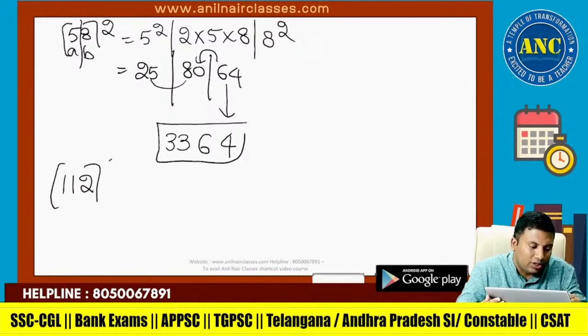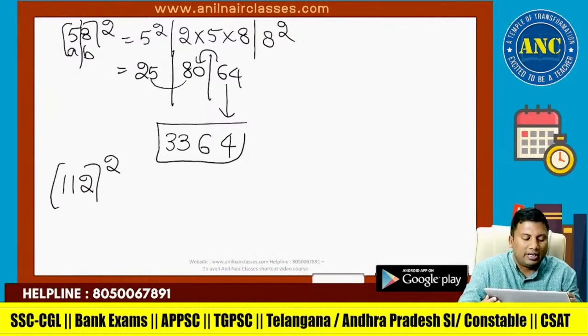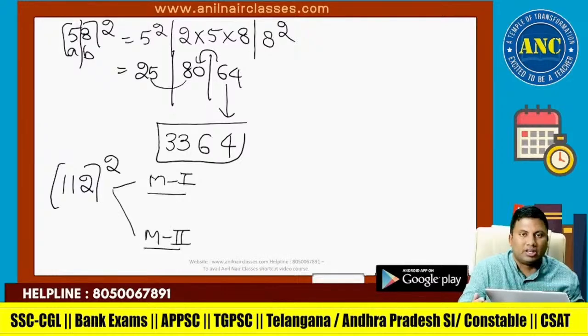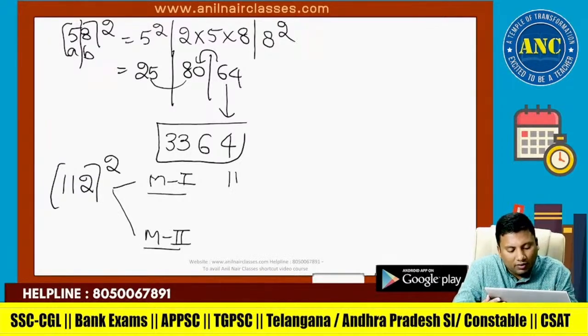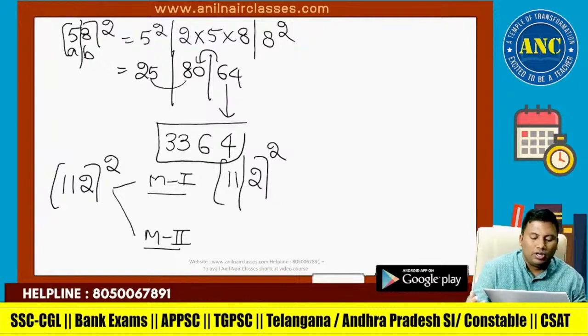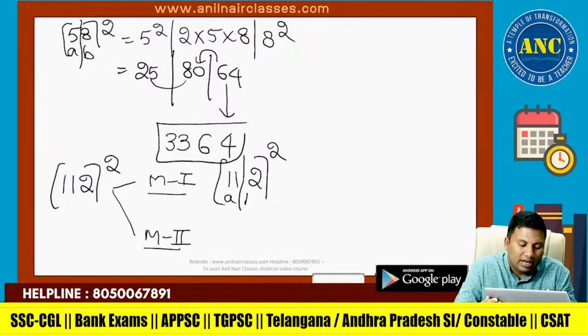It is 112 square. You can solve it in 2 methods, method 1 and method 2. Method 1: 112 square. A is 11 and B is 2. I divided this 3-digit number into a 2-digit part and a 1-digit part.